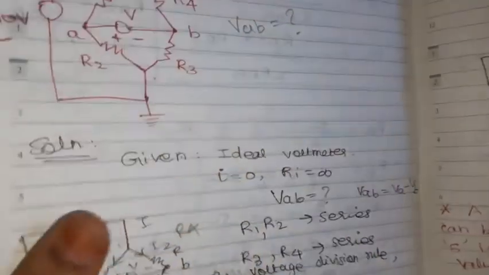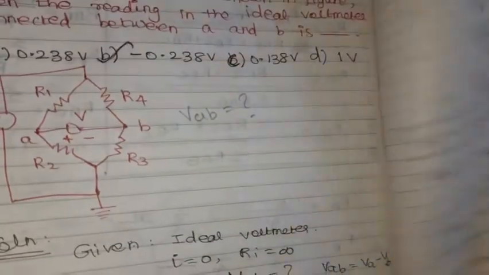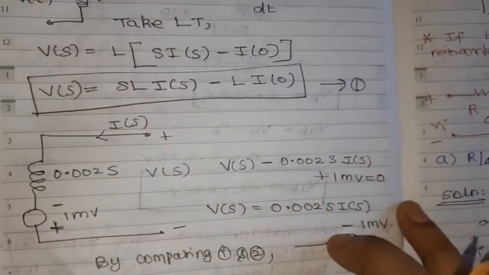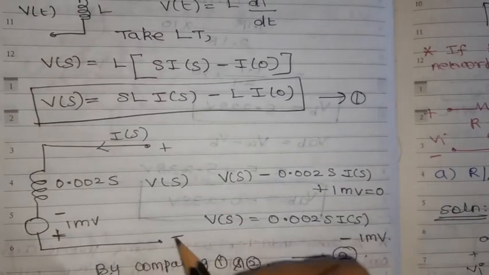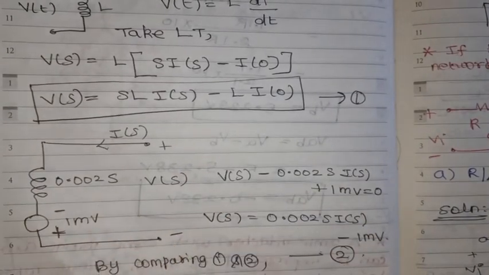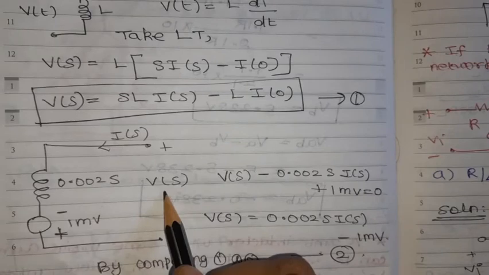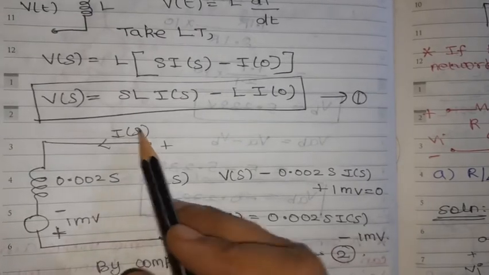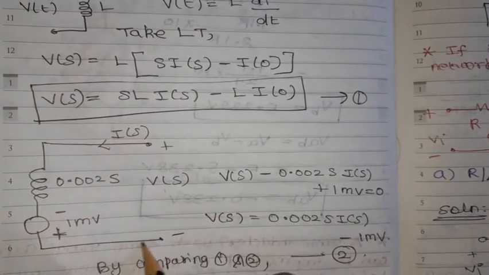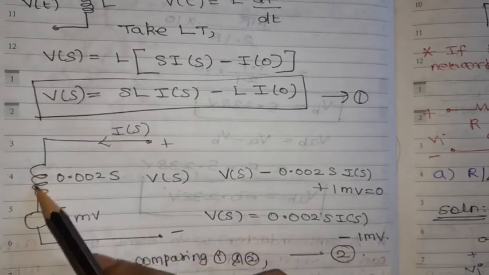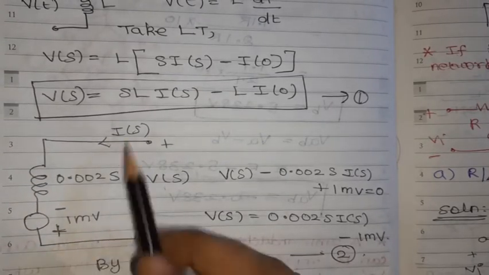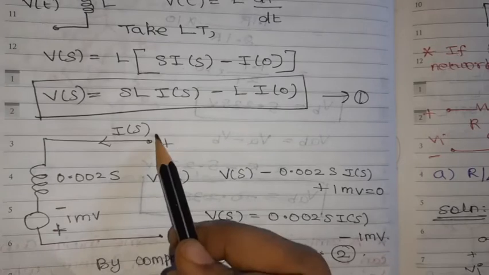Then the given circuit, just read on the circuit given. From that find out what is V of s. So V of s means going through this, V of s is equal to this. Current is flowing through this direction now. So plus minus V of s here. Leaving polarity only we will take.